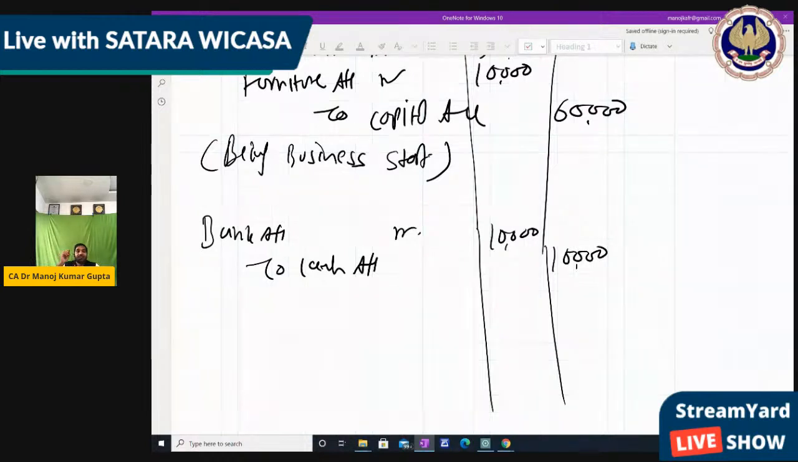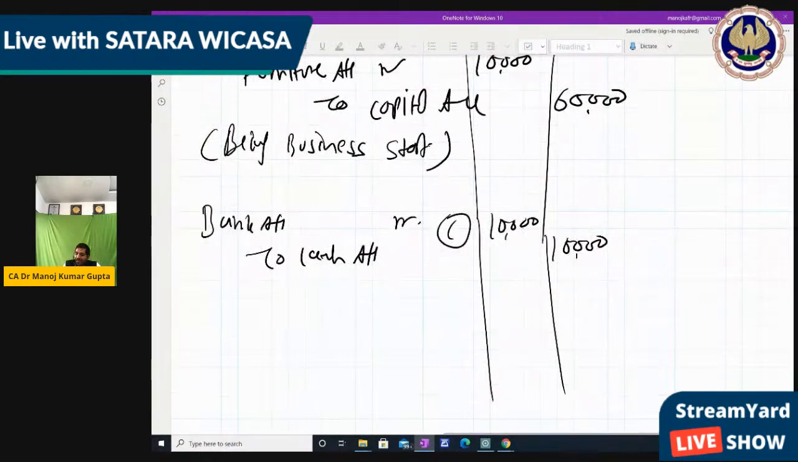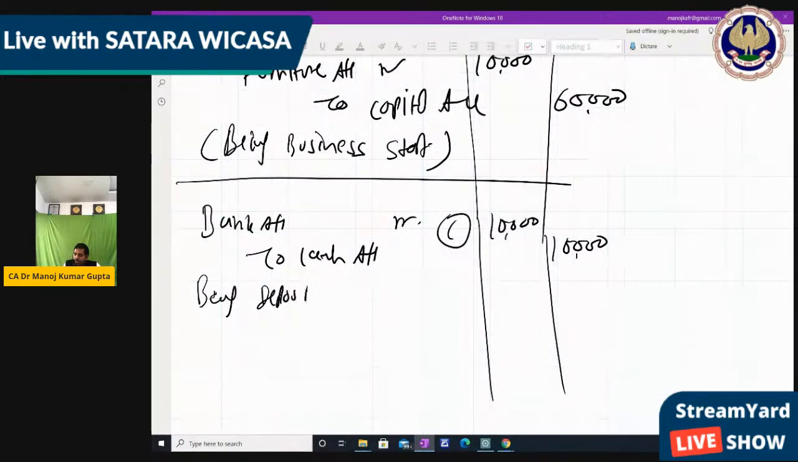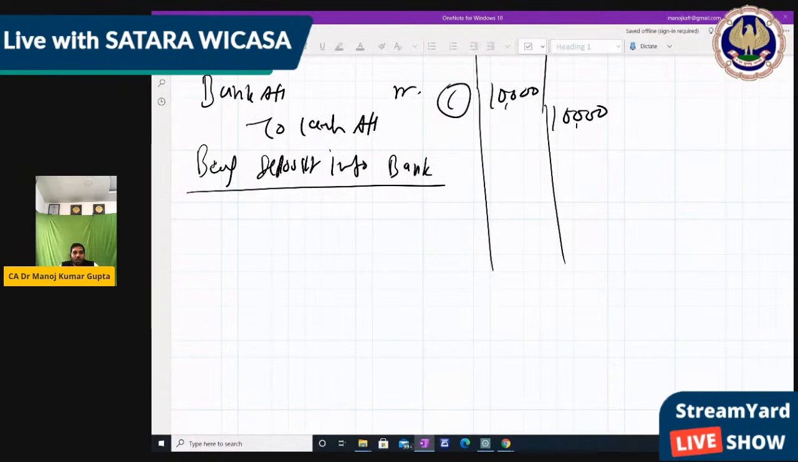But remember, this bank account is the same as cash, but the difference is that bank is representative personal and cash is real. But still both are the same. That's why we should use a contra entry. Remember? Then you can write the narration also. Being deposit into bank. Okay. Further.